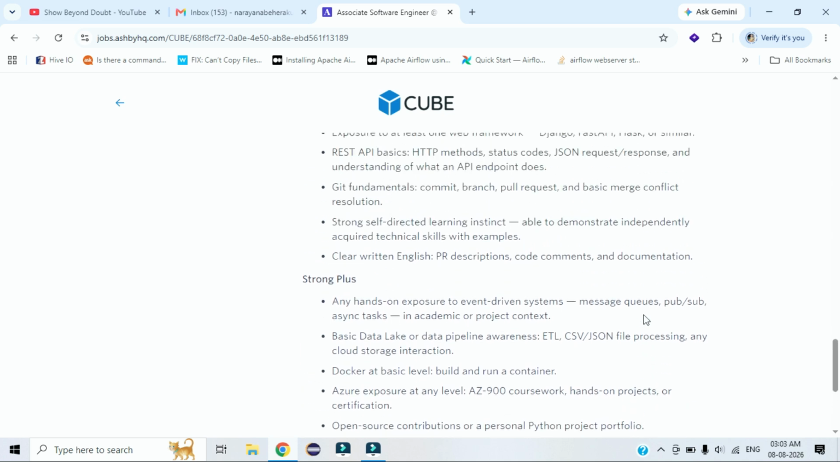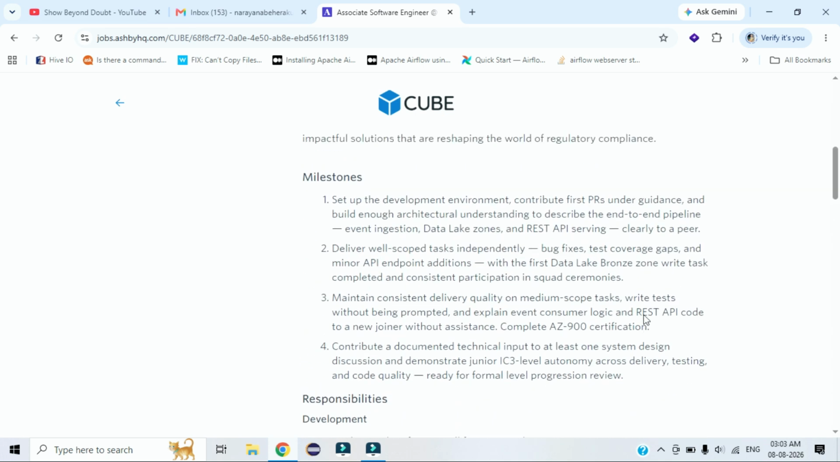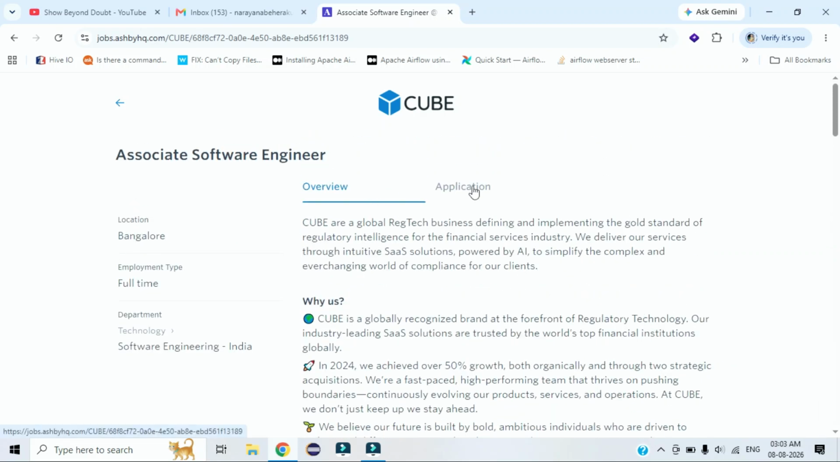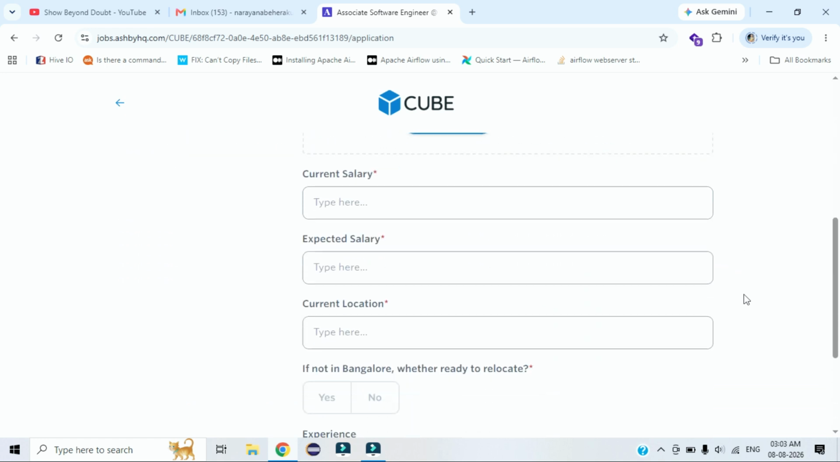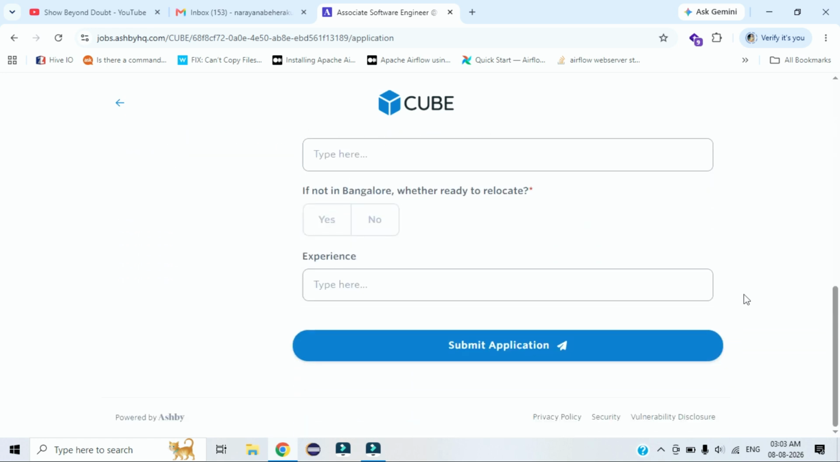If you are interested in applying for this position, there is one more option here. You need to click the application option. It's just some basic steps, not that complex. You can fill that in and submit your application.